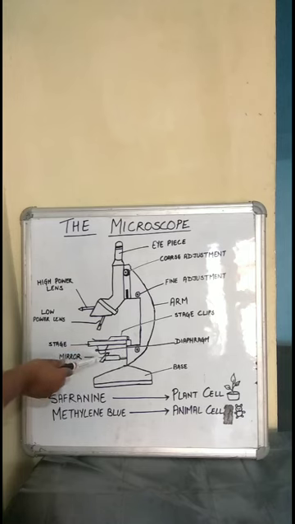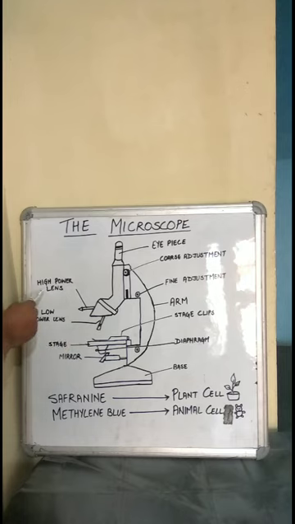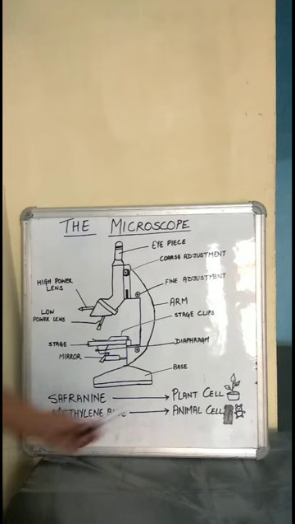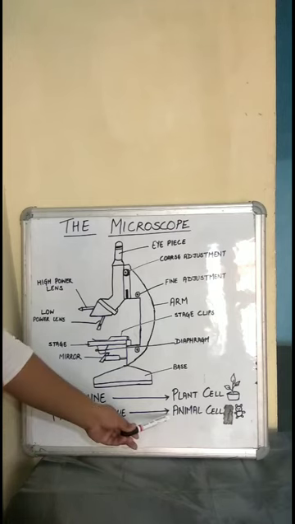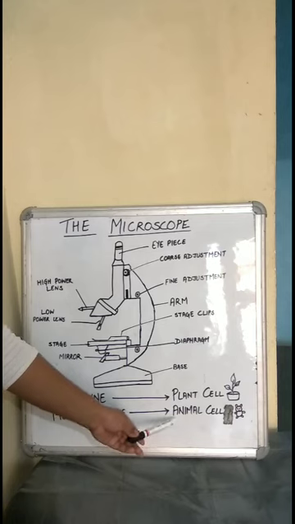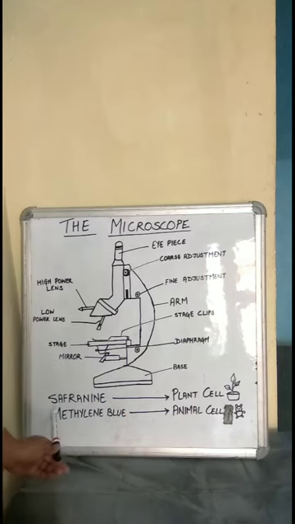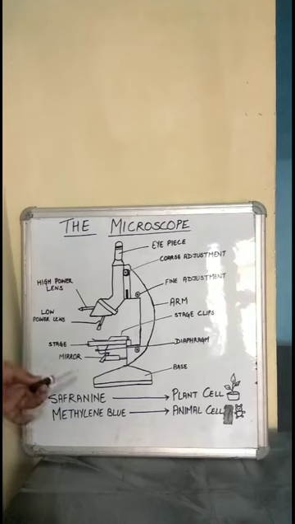It also consists of a mirror, the stage where the sample is placed to be observed, and then the low power lens, which is first used to observe the cell, and then we shift to the high power lens, which magnifies the image of our sample more. The dye used to observe plant cells is safranin, whereas the dye used to observe animal cells is methylene blue. There are also other dyes which are used to observe plant cells as well as animal cells.